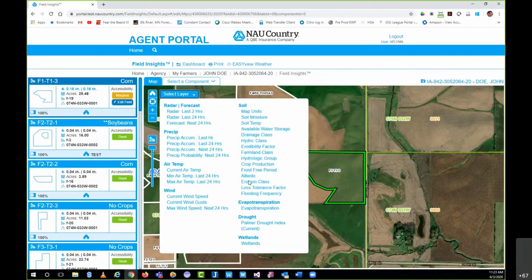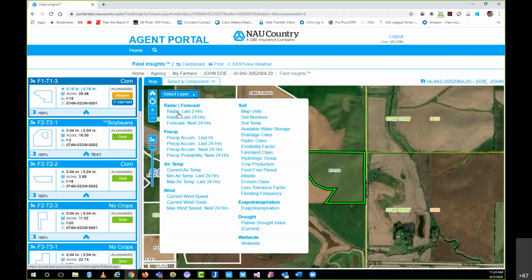We did add a lot of new layers to our soil category from within the layer section here. Due to the amount of layers that the user can select, or that you as an agent can even select, and just time restraint, I'm not going to go into every single one of them, but I am going to grab at least one layer from each category, and we'll grab a couple from the soil category as well. So starting up in the radar/forecast layer, pretty straightforward.